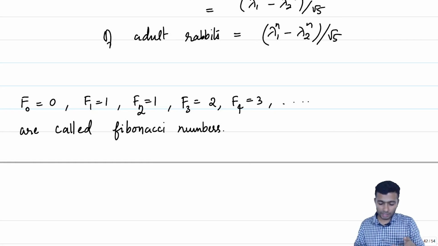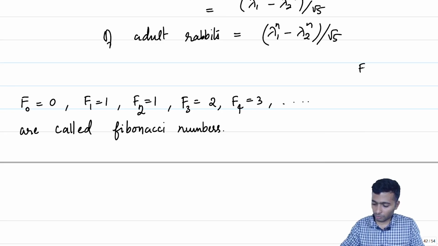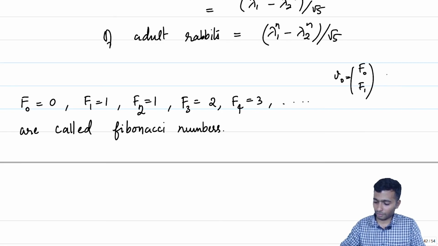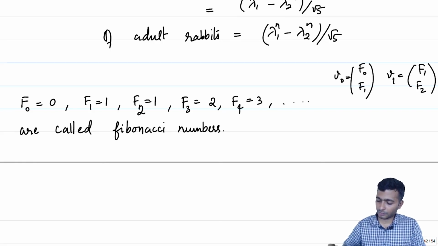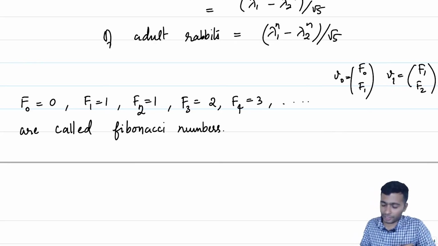So notice that when I write f0, f1, f2 and so on, f0, f1 was our v0, v1 is f1, f2 and so on. This will capture the population of rabbits after n years, and these numbers are called Fibonacci numbers, and they are very special, and they come up in many natural phenomena, very naturally in fact.